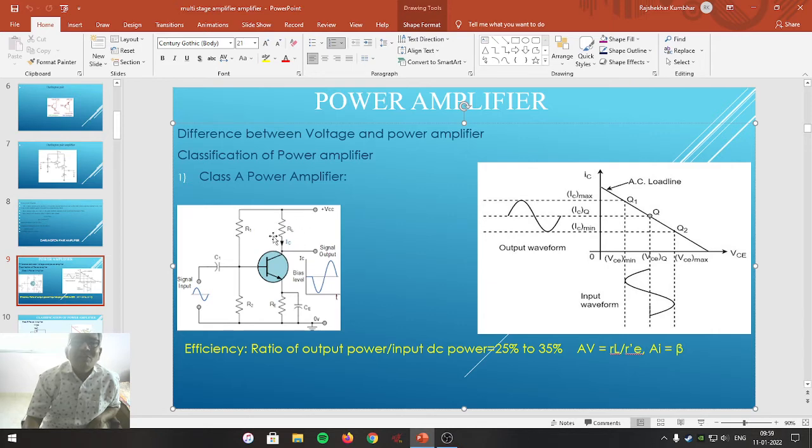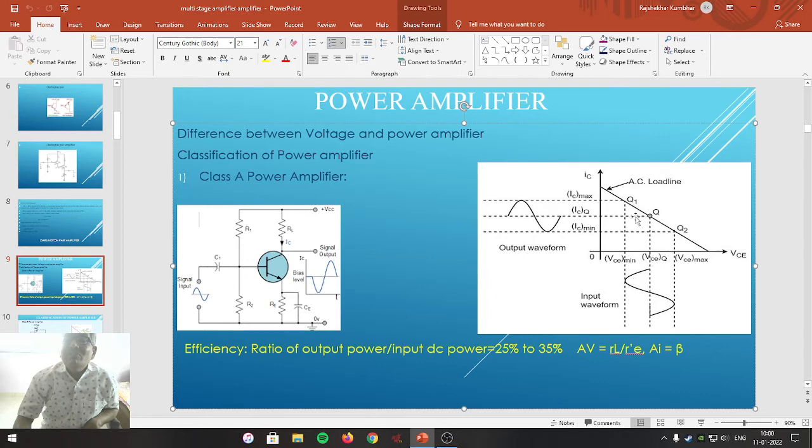RL acts as the load resistance, RE is the emitter resistor, and C is the emitter bypass capacitor. We know how the amplification process takes place. This is the input signal that is applied. If this is the input signal, the output generated will be like this. No doubt the output is amplified; as it is in common emitter mode, it is inverted, 180 degrees out of phase. But if you look, the current flows through the full AC input cycle, which is also represented here.